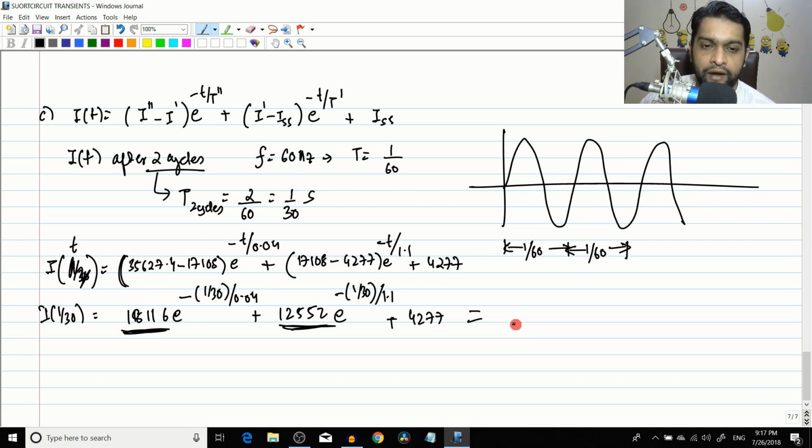Okay, and you have to find this value. This value will come around some 25,000 amperes or something like that. So you find out this value and tell me in the comments below, because you also have to do some work, right? I cannot do everything here.